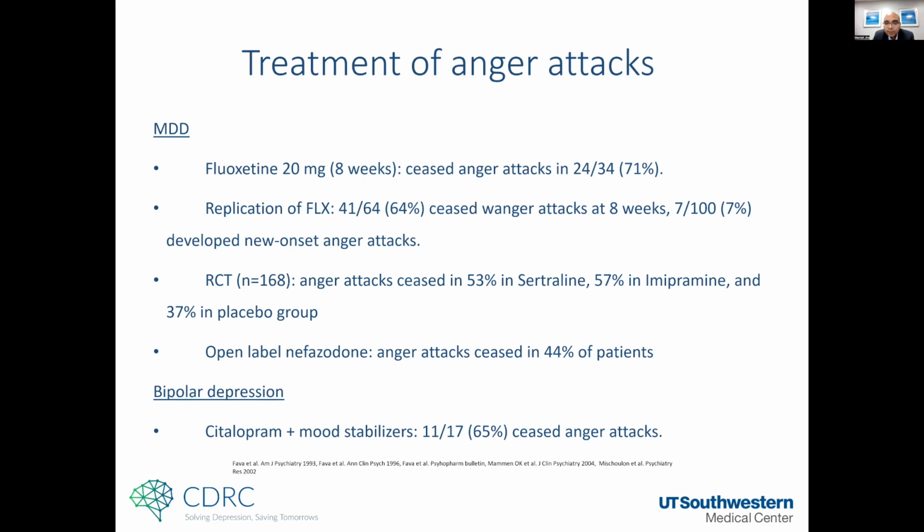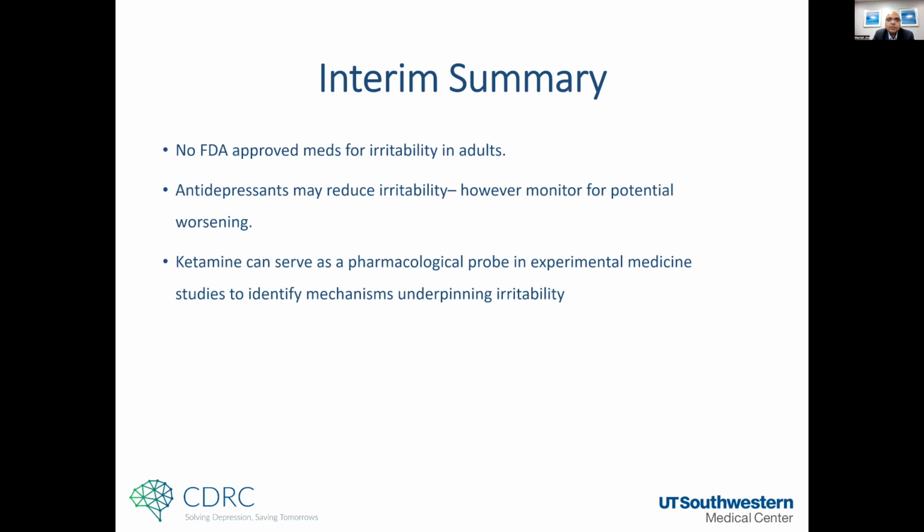So the medications that we commonly call antidepressants, they have maybe somewhat of an effect on irritability and anger attacks. We also know that they help with anxiety. There may be some role, but with some caution, that in some people, they can actually worsen irritability, they can worsen anger attacks. So just a summary of that here, we know that there are no FDA-approved medications for irritability in adults. And part of the challenge is that we do not measure irritability in any of the FDA-approved studies, except a few studies.